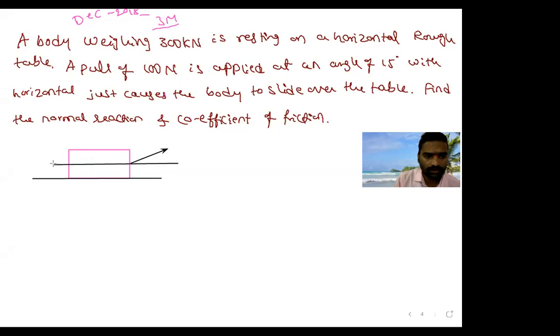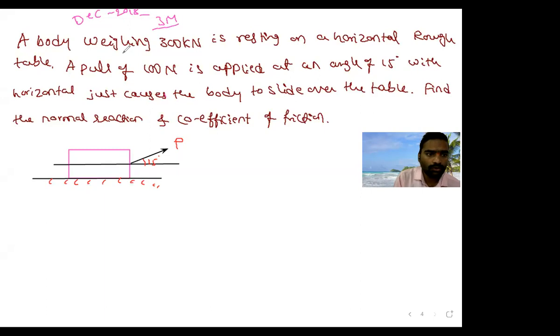When P is applied, it just causes the body to slide over the rough surface of the table. Find the normal reaction and coefficient of friction.